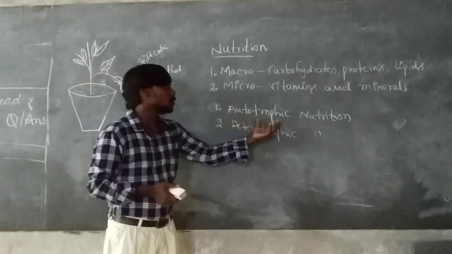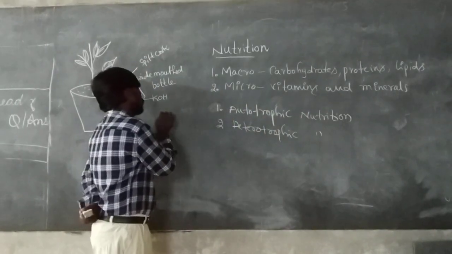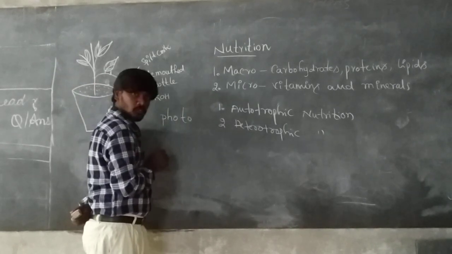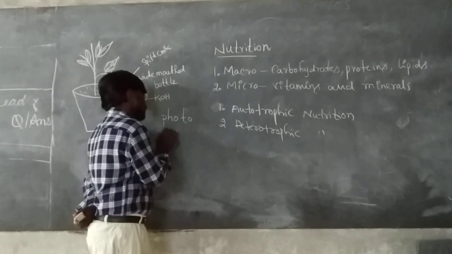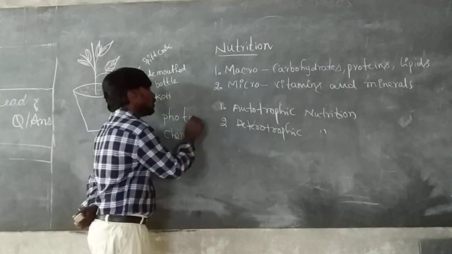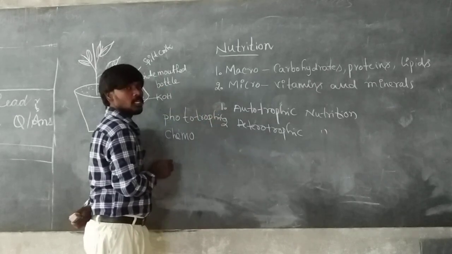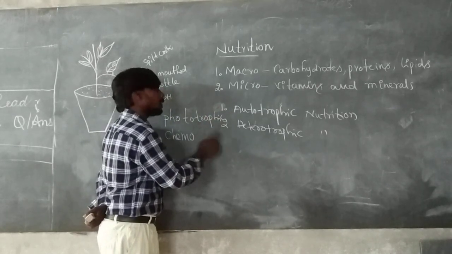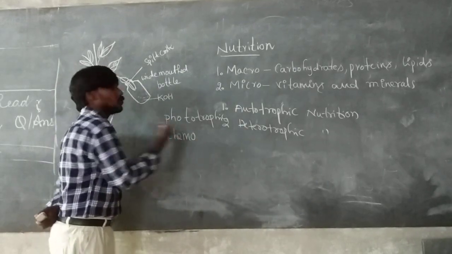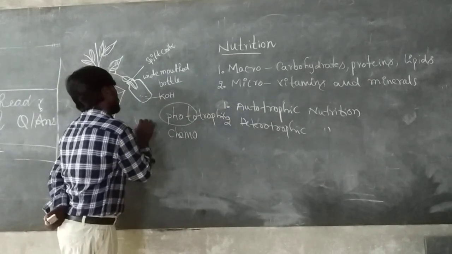Autotrophic nutrition is mainly two types: phototrophic nutrition and chemotrophic nutrition. What is phototrophic nutrition and what is chemotrophic nutrition? Actually, photo means light.